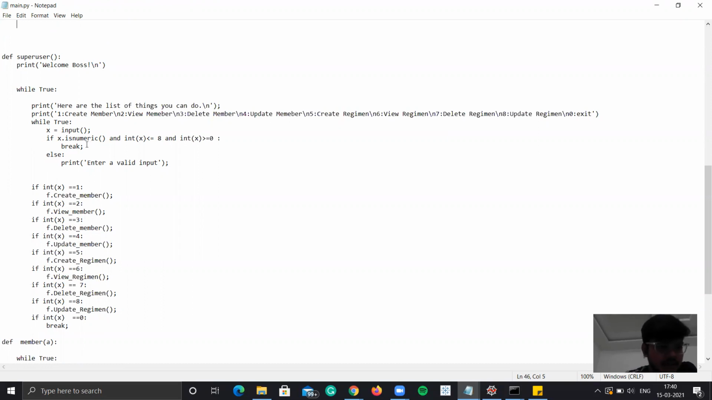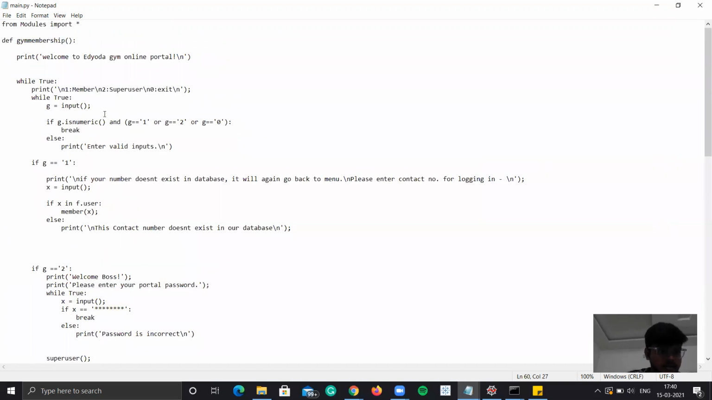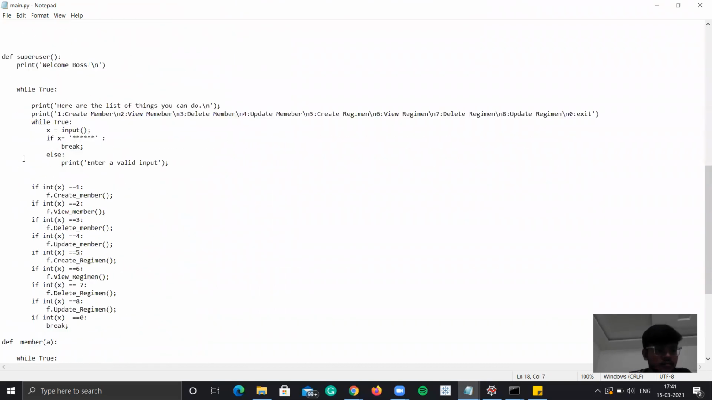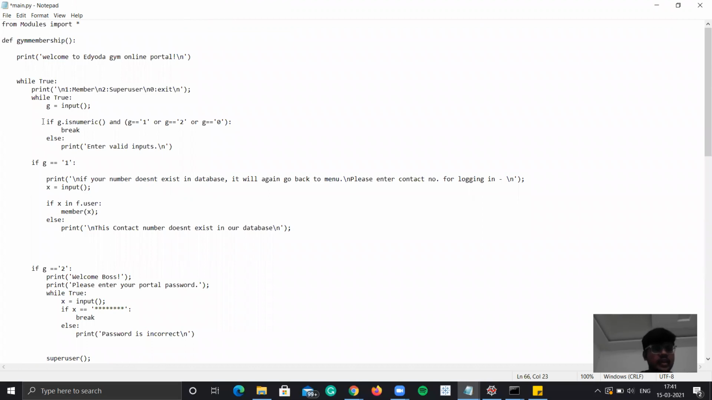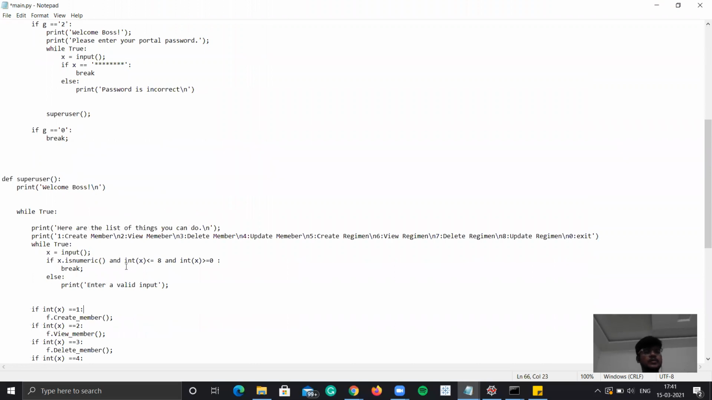Actually you can give anything for that. Okay, sorry, 1 second, I have to update this. For now I will give only 6 stars, because 8 stars is too much. Okay, the super user will ask for the password. 1 second, sorry. Okay, this is correct. In the gym membership, it will ask for the password. If it satisfies the password, it will call this super user function.